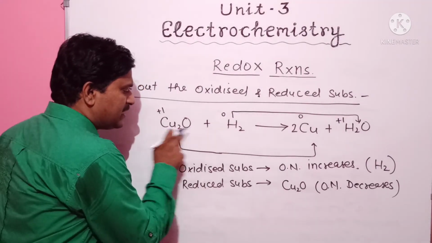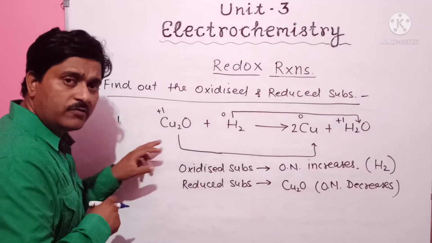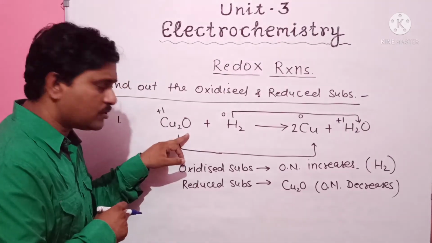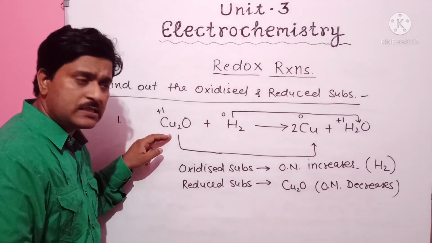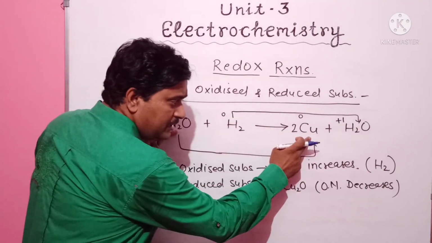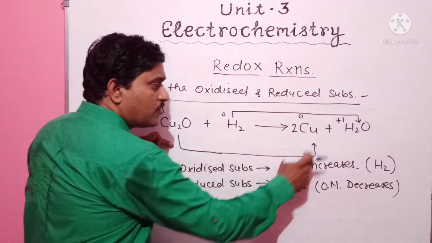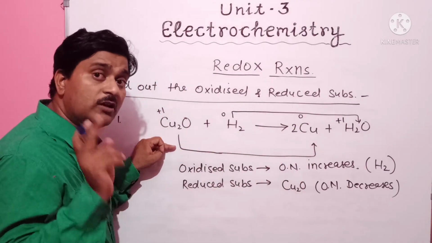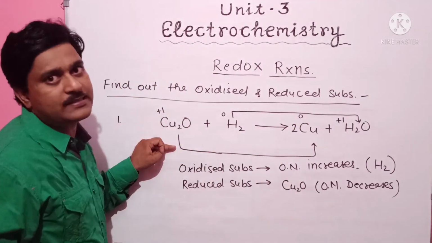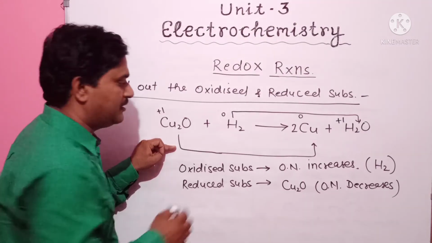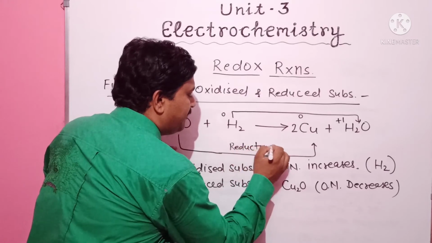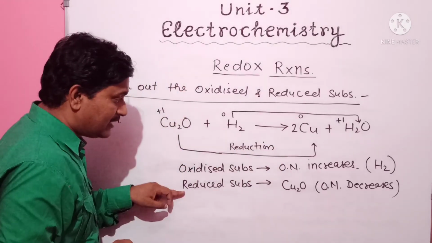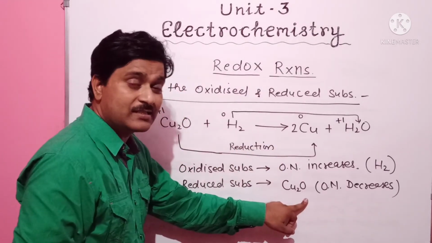Here oxygen is present along with copper and forms cuprous oxide, but when it changes into copper, oxygen is not there. It means removal of oxygen occurs. If removal of oxygen occurs, that process is called reduction. If reduction, that is called the reduced substance.